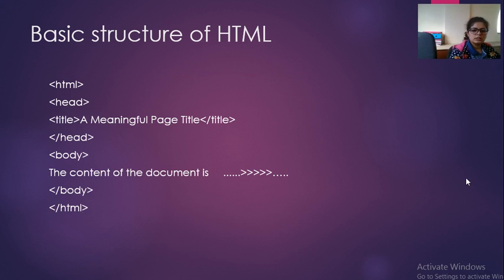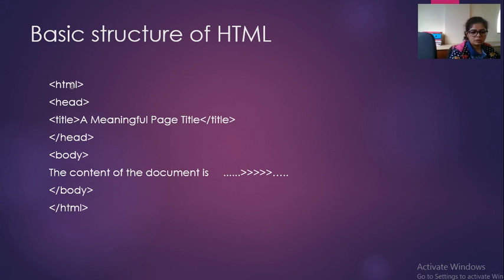So students, this is the very basic structure of an HTML document. By following this basic structure, you can design any web page. In the next video, you will see how we can design different web pages with different tags, and I will also show you how to create a web page and how you can check the output by using a browser. So this is the basic structure of HTML. I hope it is clear to everyone how we can design an HTML page. You have to start with the HTML.